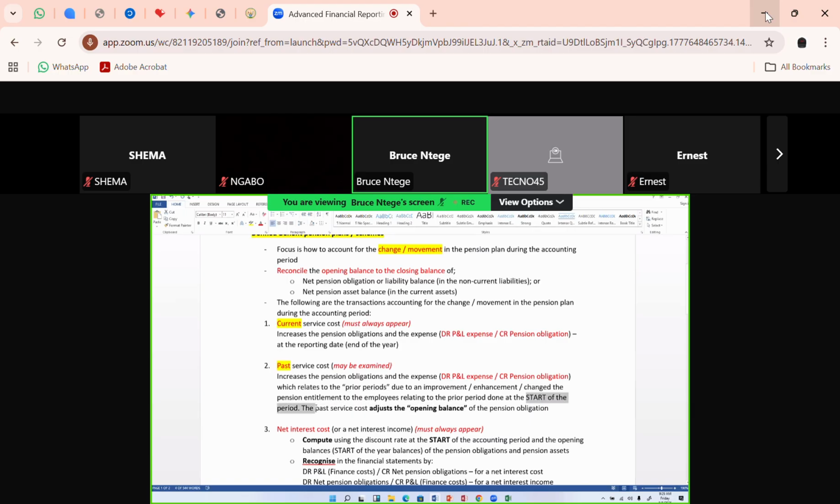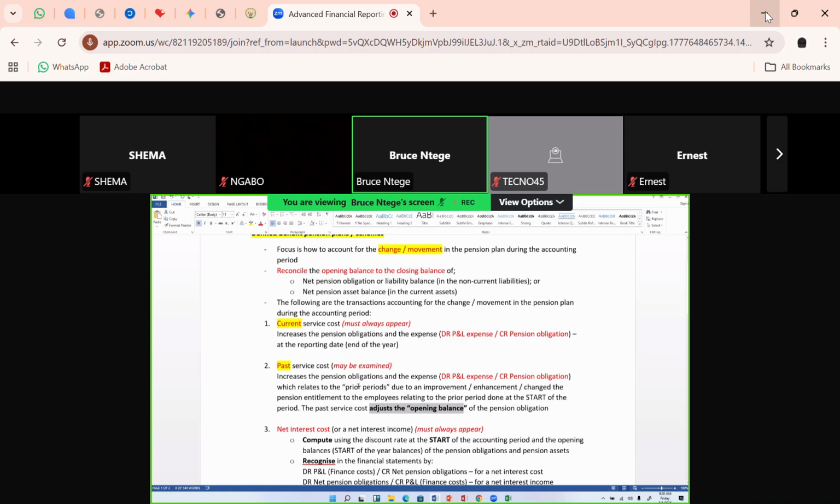If I was talking about that month, April, I would say 1st April. So on 1st April 2026, these are the additional past service cost for the month of January, February, March, 100,000 for each of those 3 months. In total, that's 300,000. So that amount will adjust the opening expense of this company. At the start of April, whereas we had paid 500,000 times 3 for the 3 months, January, February, March, which was 1.5 million, we're adjusting it upwards from 1.5 to 1.8 million because there's this 100,000 which we've increased over the 3 months. The amendment has been done and approved by the board at the start of April.